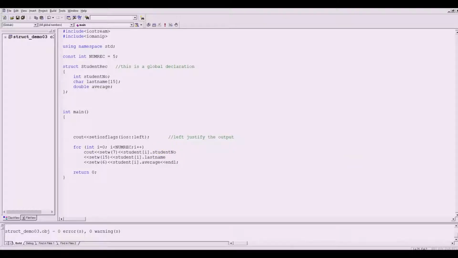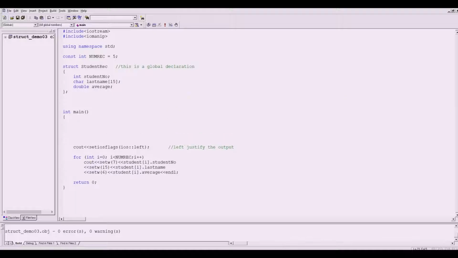So we just have to change the body of the program and ask those inputs from the end user. Let's start. Say I have here student rec. Let's use the same variable there, student. And then say I have numRec, which is initially set to 5.